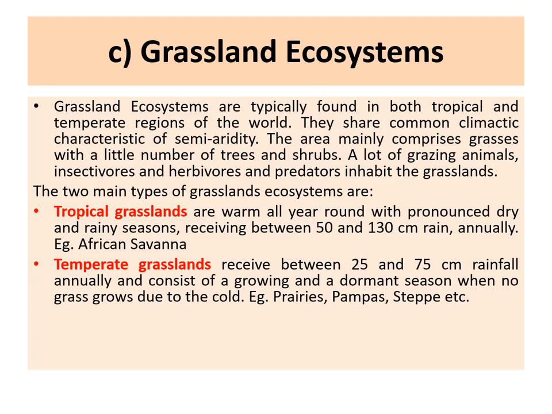There are two main types of grasslands, tropical and temperate. Tropical grasslands are warm all year round with a pronounced dry and rainy season, and they receive between 15 to 130 centimeters of rainfall annually. The best example is your African savanna. Temperate grasslands receive between 25 to 75 centimeters of rainfall annually and consist of a growing season and a dormant season where no grass grows due to the cold. Examples of temperate grasslands are prairies, pampas, and steppe. All of these are the names of grasslands found in different continents of the world.